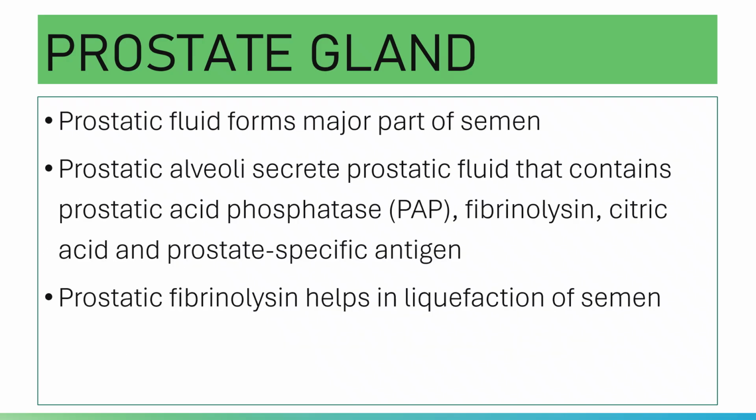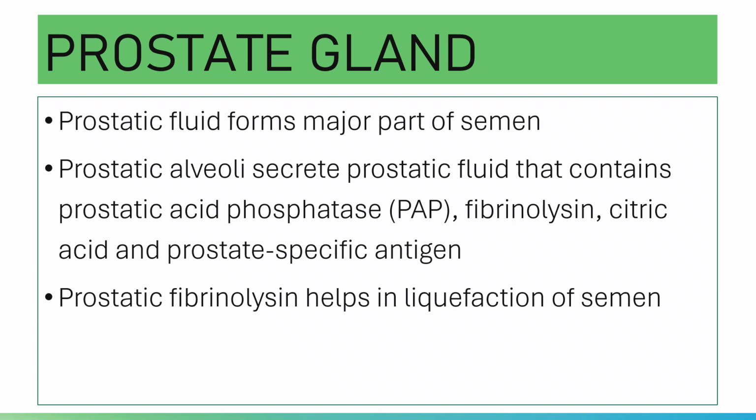The gland produces prostatic fluid, which forms a major part of the semen, about 10 to 30% of it.